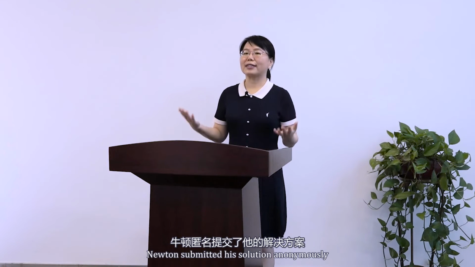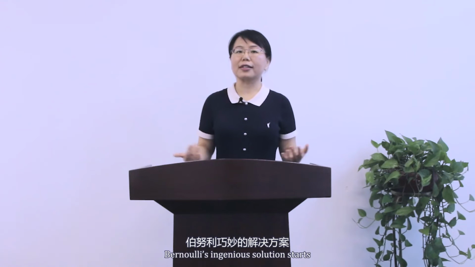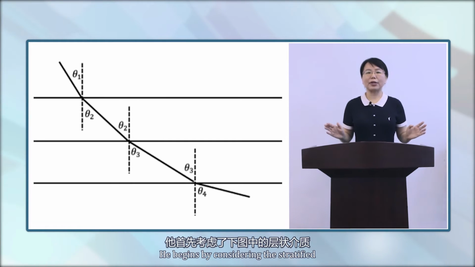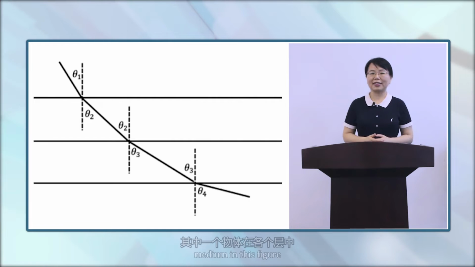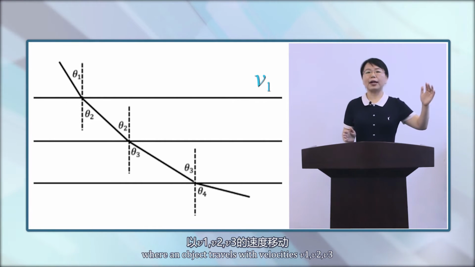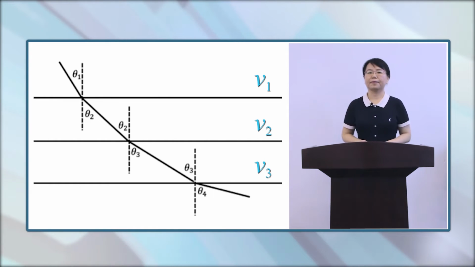Newton submitted his solution anonymously, presumably to avoid more controversy. Bernoulli's ingenious solution starts, interestingly enough, with Snell's law of refraction. He begins by considering the stratified medium in this figure, where an object travels with velocities v1, v2, v3 in the various layers, just like this figure.